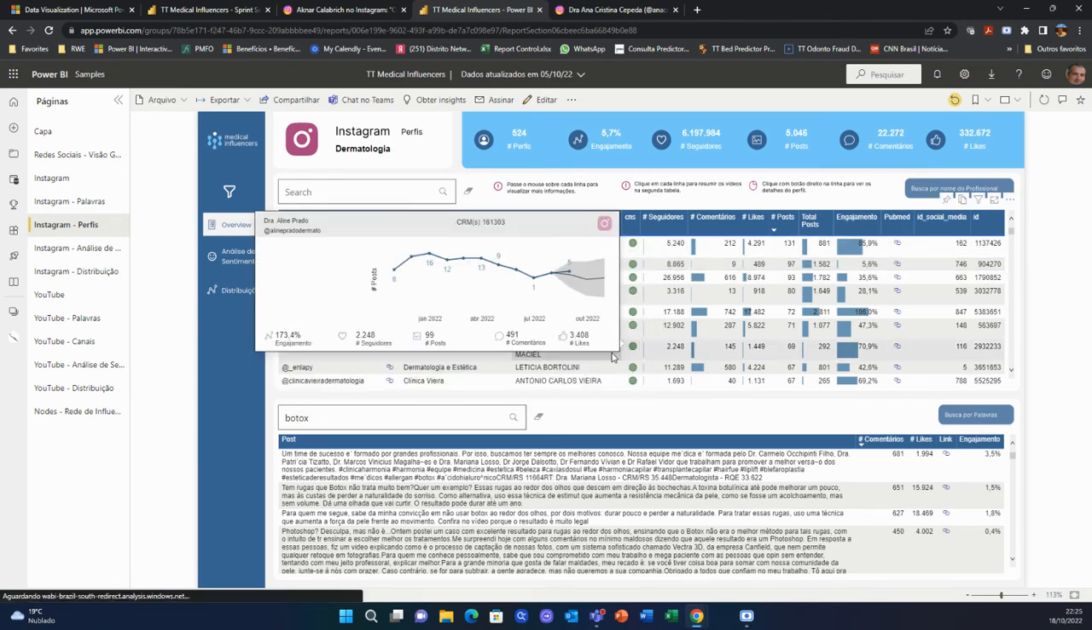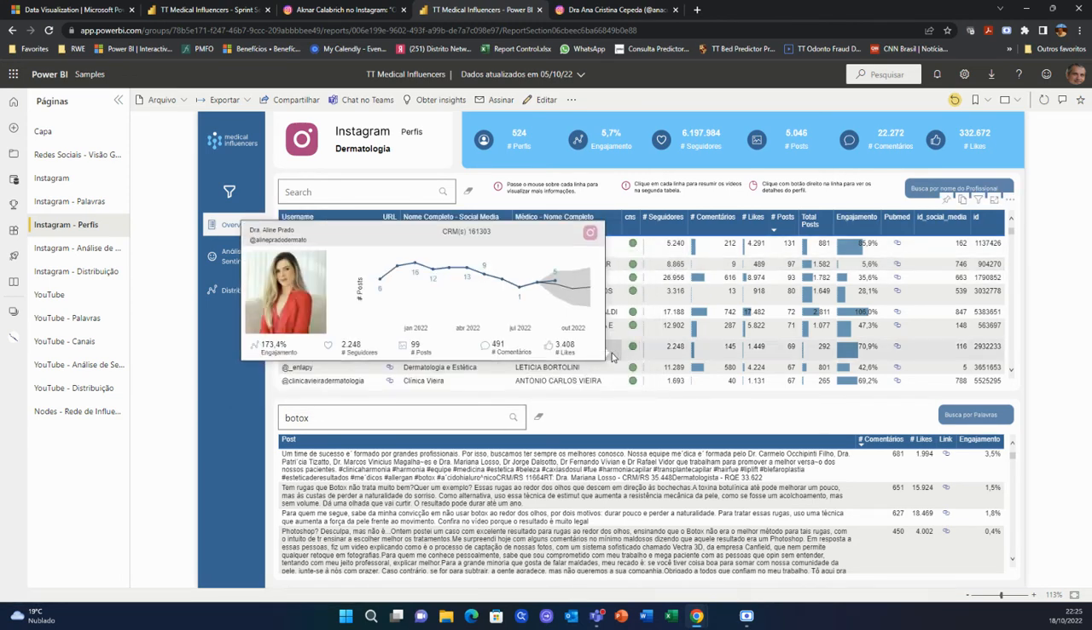Okay, of course there's a little bit more, but I think this would be enough for you to understand what we can do here and how we can leverage this information for the clients, and how they can use it for their own analysis for their campaigns, and to very easily analyze what's going on in social media and among the medical influencers on each social media.